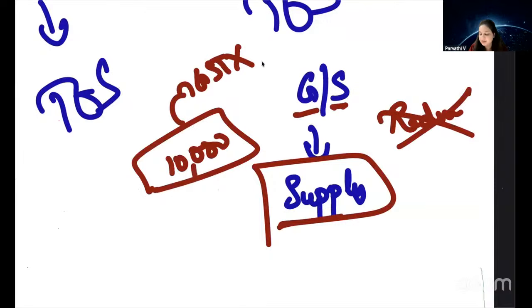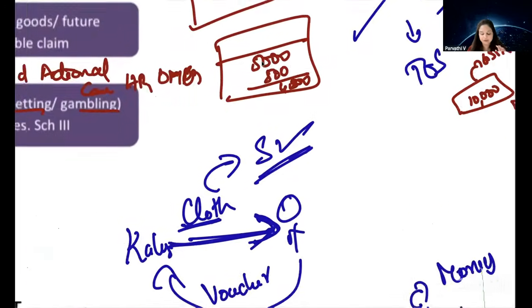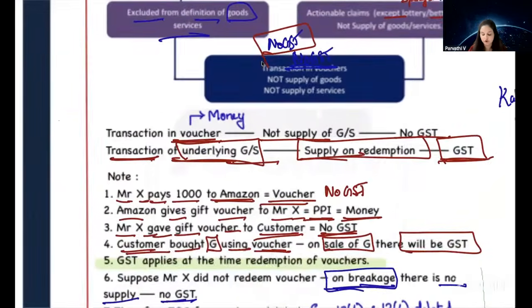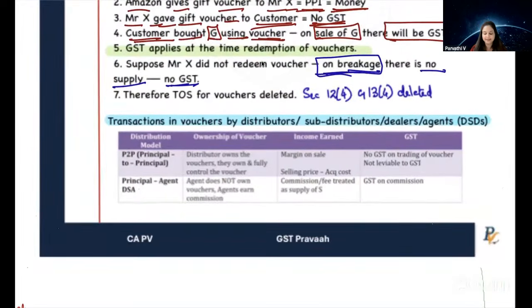If goods or services are supplied, then only GST is applicable. So first of all, it should be goods or services. Second, it should be supplied. So in both cases, GST is not applicable. I hope it is clear. Is it clear? Voucher.